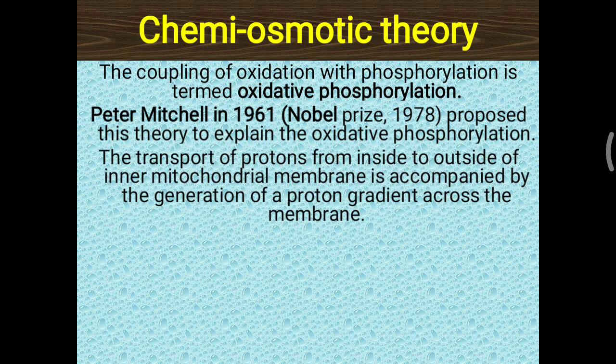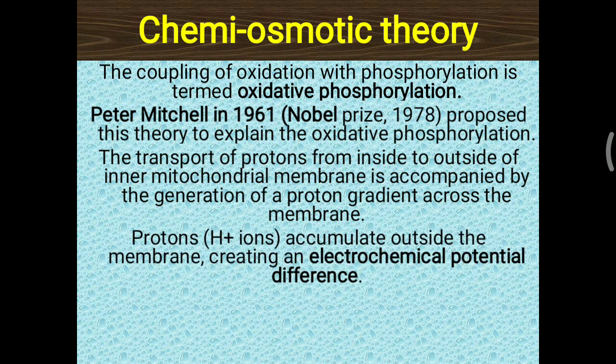The transport of protons from inside to outside of the inner mitochondrial membrane is accompanied by the generation of a proton gradient across the membrane. Whenever complexes 1, 3 and 4 are working, protons are pumped out in the electron transport chain, and that generates a proton gradient. This proton gradient leads to some chemiosmotic changes.